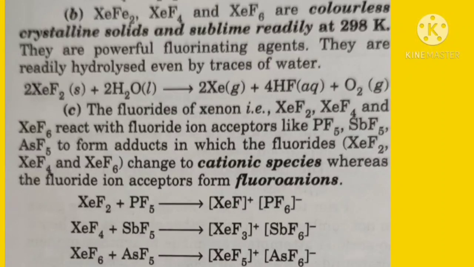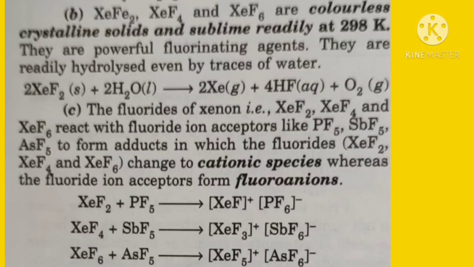So XeF2 plus PF5 forms XeF+PF6-. Then tetrafluoride XeF4 plus SbF5 forms XeF3+ and SbF6-.